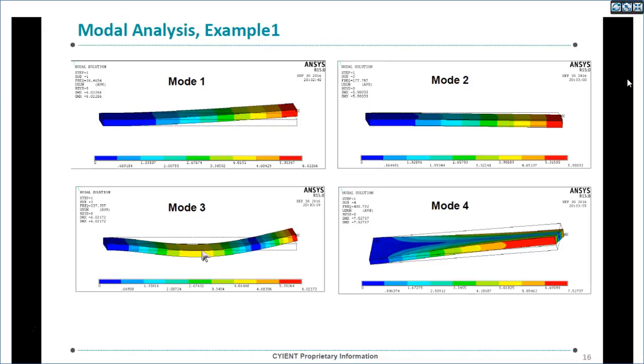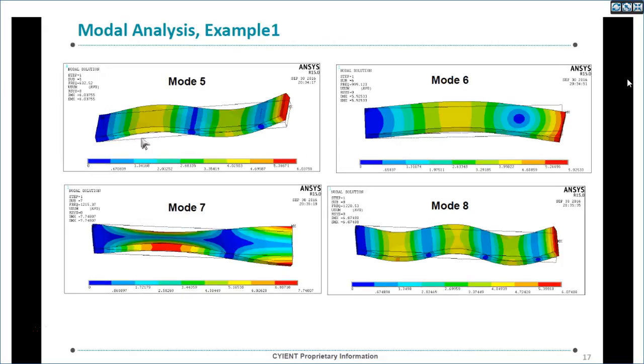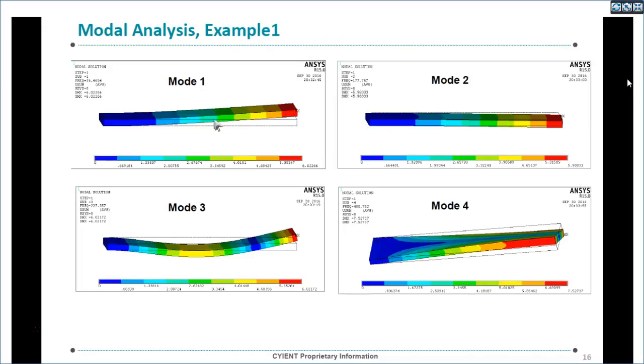This is the third mode, and this is the fourth mode. This is the fifth mode here. This is another mode, cantilever. This is also one more mode. This is another twist mode here, and this one is a mode. So like that, each frequency will have unique mode shapes. Okay.